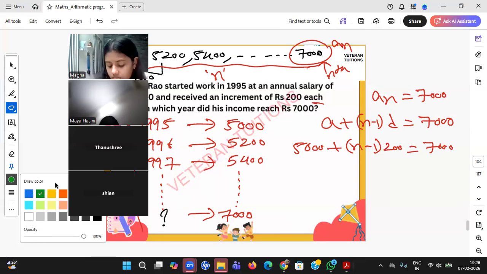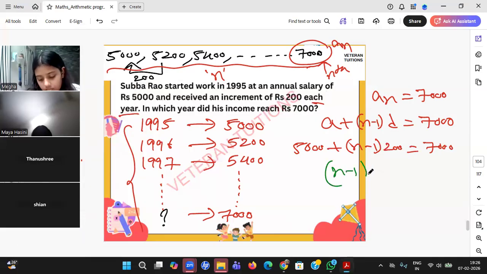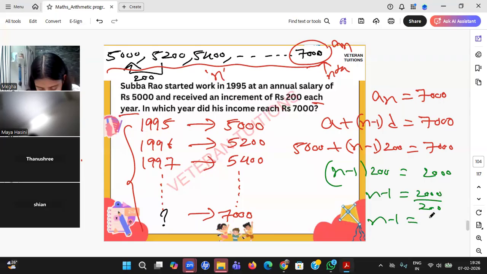Okay, so now how can I find? You see n minus 1 into 200 equals 2,000, and n minus 1 equals 2,000 by 200, n minus 1 equal 10, n equal to 11. That means 11 years. So total number will be 11. N is 11 means your 5,000 is included. Many students get confused at this point, which I'll clear. Yes, Shayan, right answer. Maya, no. Narendran, right answer. Okay, so n equal to 11 is the right answer.